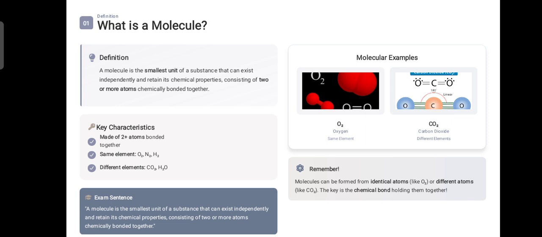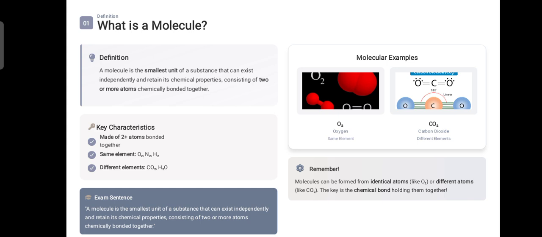The first question given in your exercises is, what is a molecule? Think of a molecule as a small team of atoms. If you have just one atom by itself, it's an atom. But once two or more atoms join together using a chemical bond, they become a molecule. This team is the smallest piece of a substance that can still act like that substance. This is the smallest particle of that substance, like water molecules are the smallest pieces of that water.